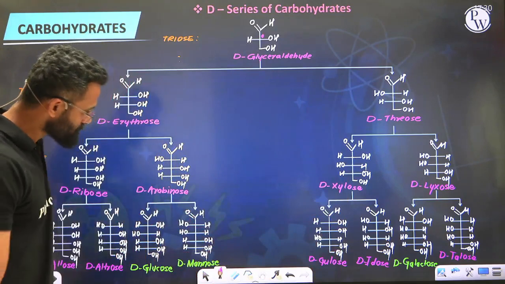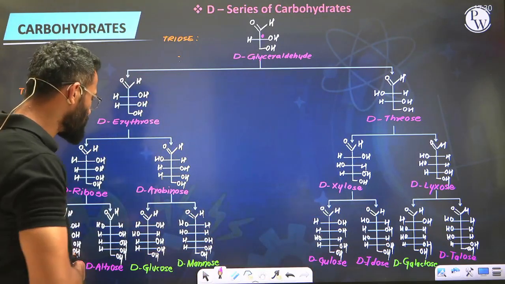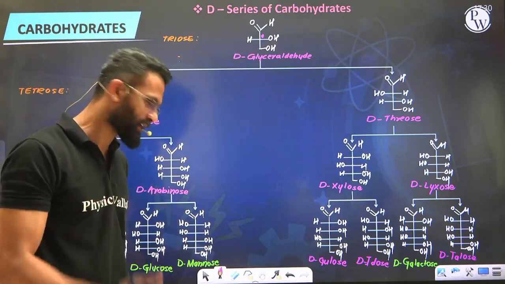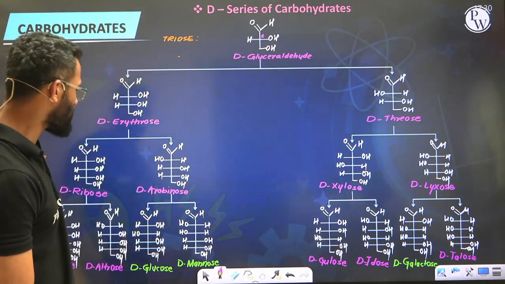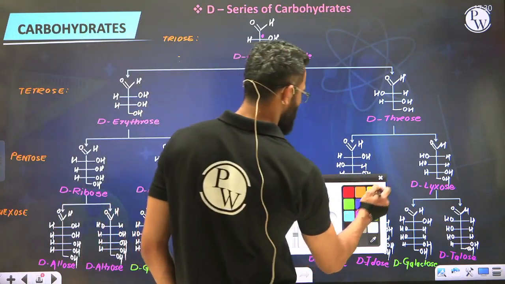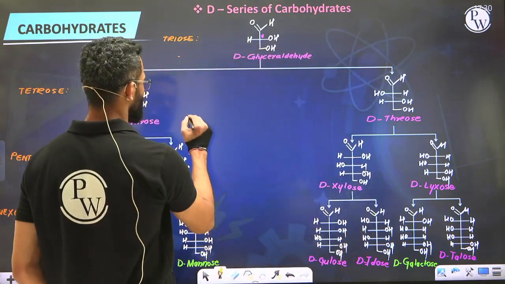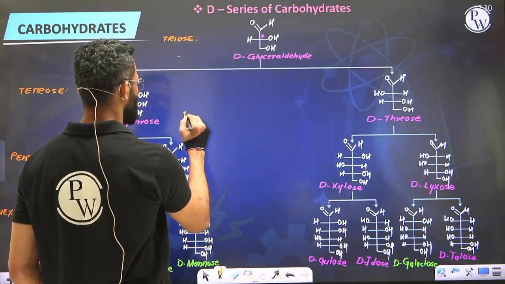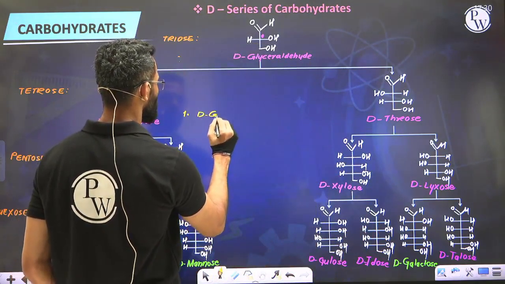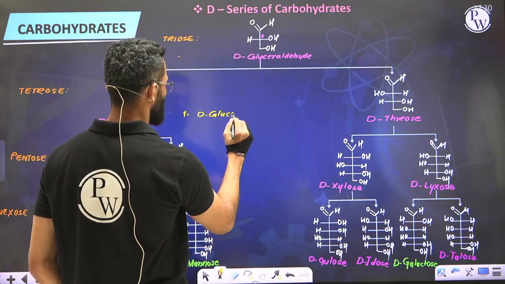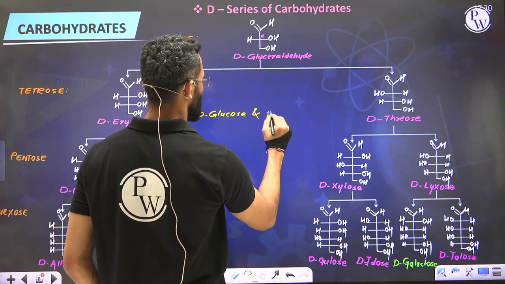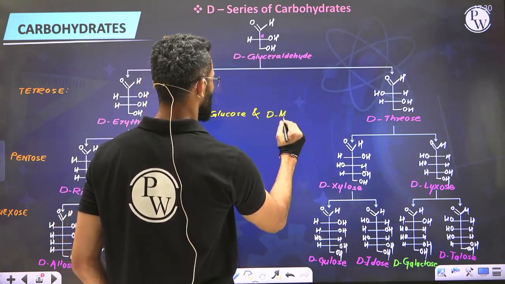Well, now what I want you guys to do is compare 2 pairs. Which 2 pairs am I talking about? I want you to compare the pair glucose and mannose. What are we doing here? Comparing. The first pair which we are comparing is D-glucose and D-mannose. See what I've told you?